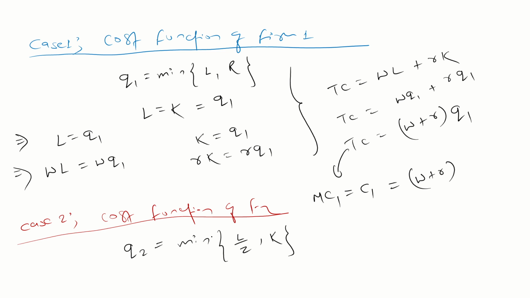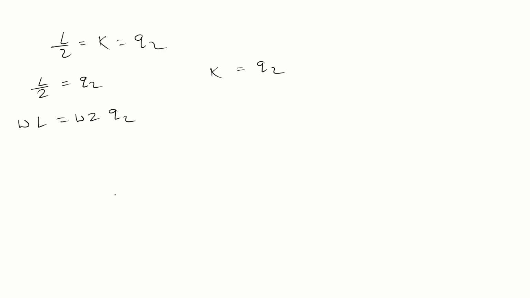Here, Q2 is equal to min of L by 2, K. Okay, so WL equal to 2WQ2. Similarly, the rental rate RK is equal to what?